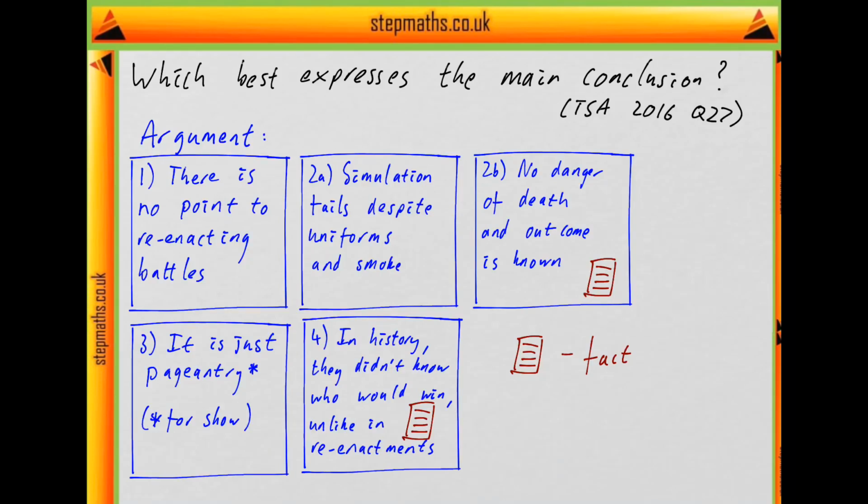This is question 27 from section 1 of the 2016 TSA paper. In this question we're asked which option best expresses the main conclusion of the argument. So let's look at the argument.